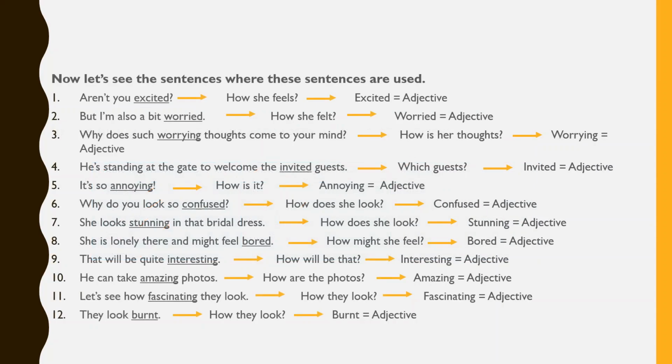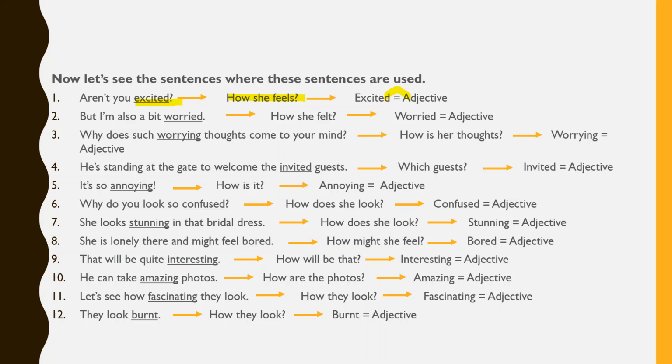Now let's retrace the words in the sentences we read out in the dialogue. The first sentence using the participle is: Aren't you excited? So, how does she feel? Excited, right? And in this sentence, excited is an adjective.